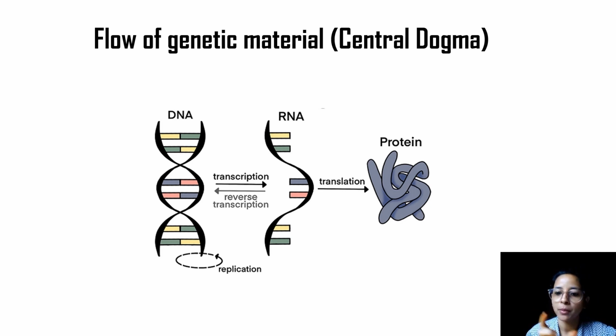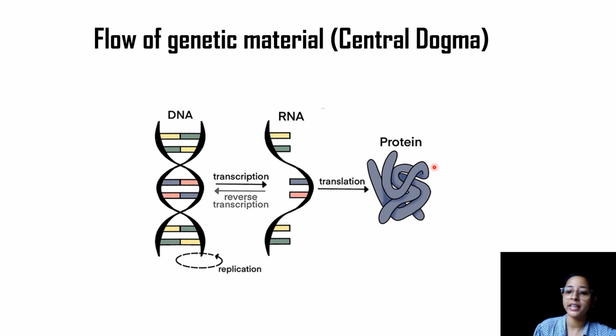But then formally it was published in 1958 under the title On Protein Synthesis, where Francis Crick said that this DNA molecule will transcribe itself to form an RNA molecule. Now, this RNA molecule will again undergo another transformation called translation to get converted into a protein. Now, this protein will be functional inside any organism to carry out a particular function.